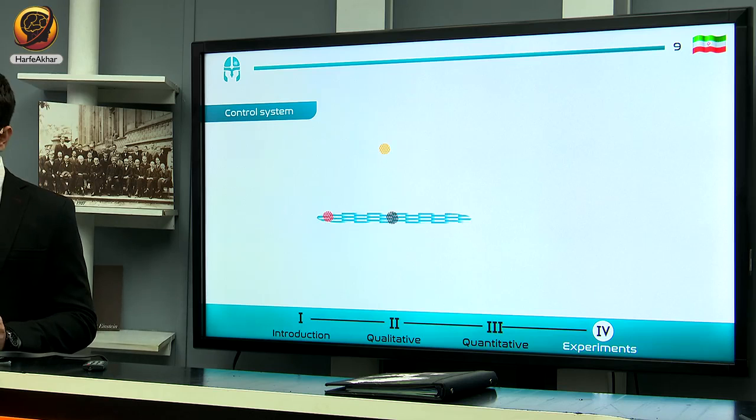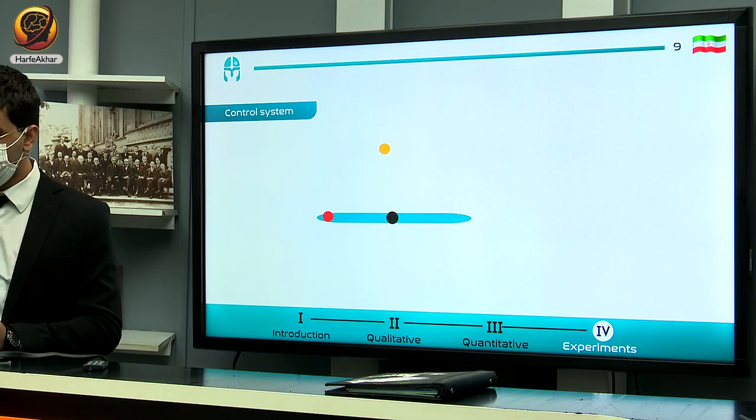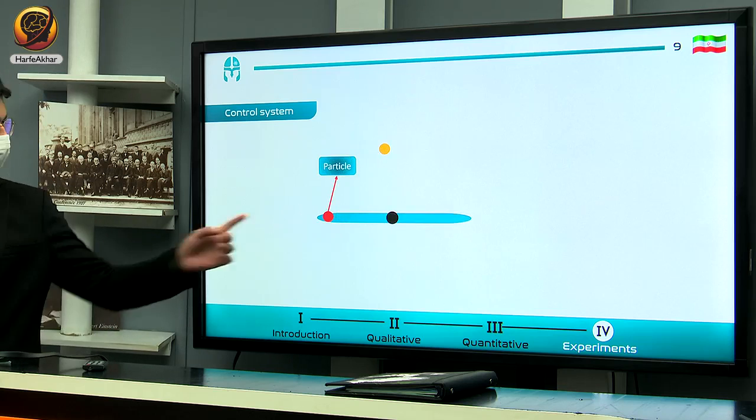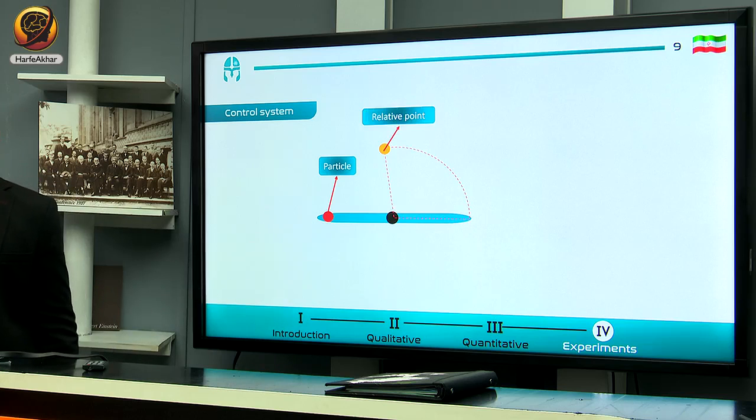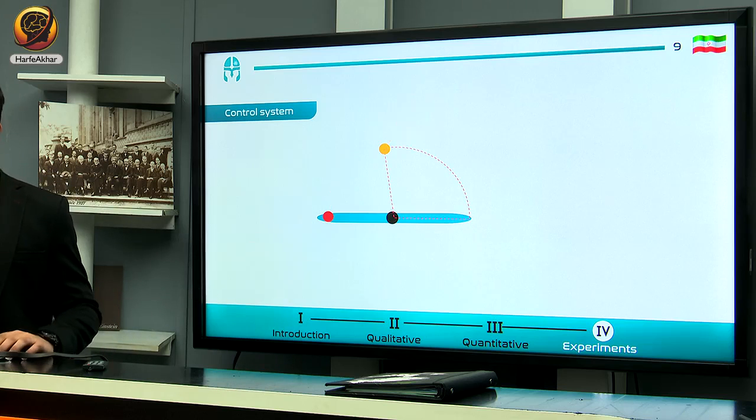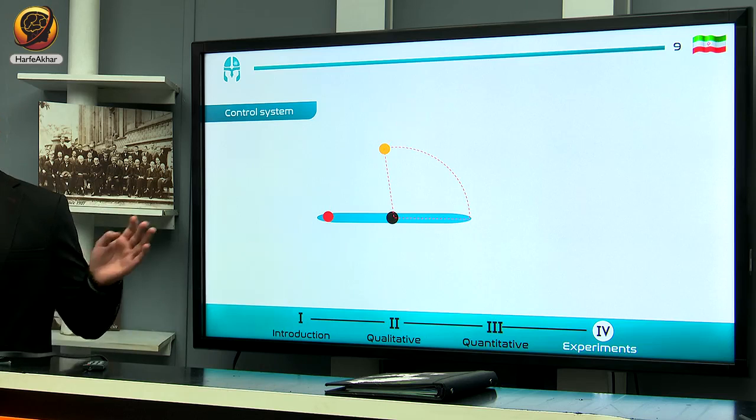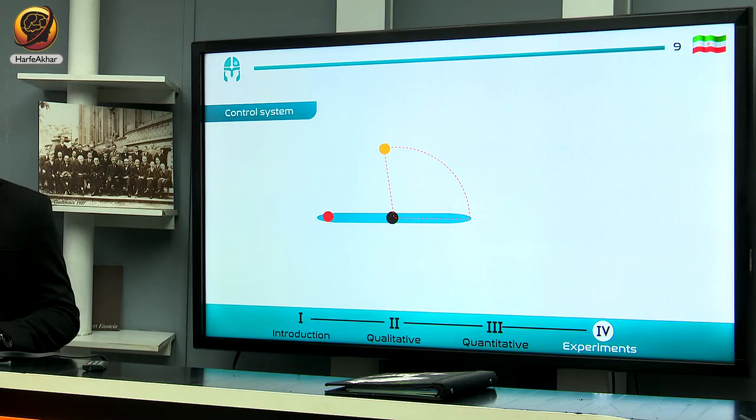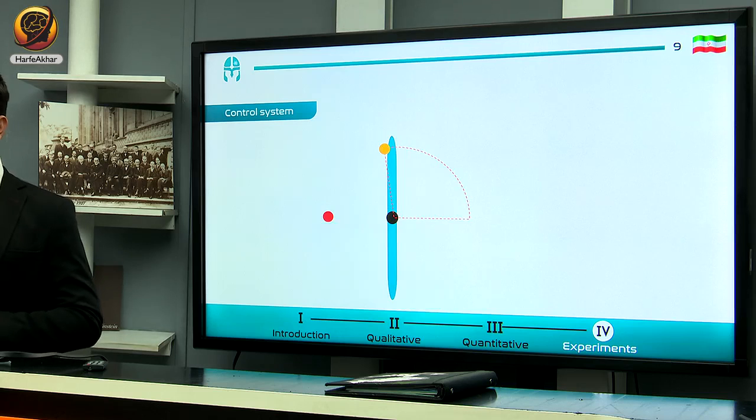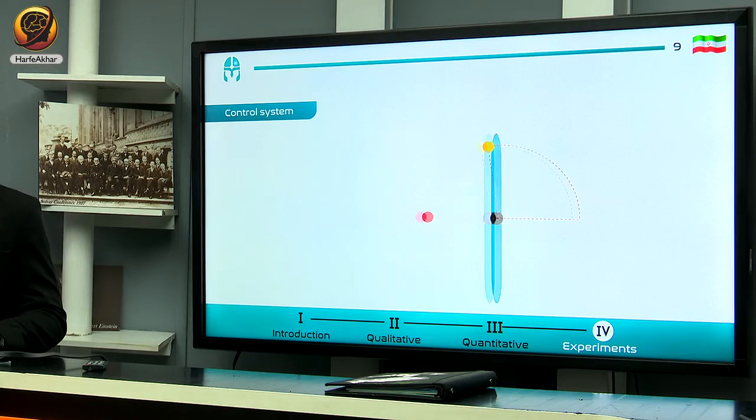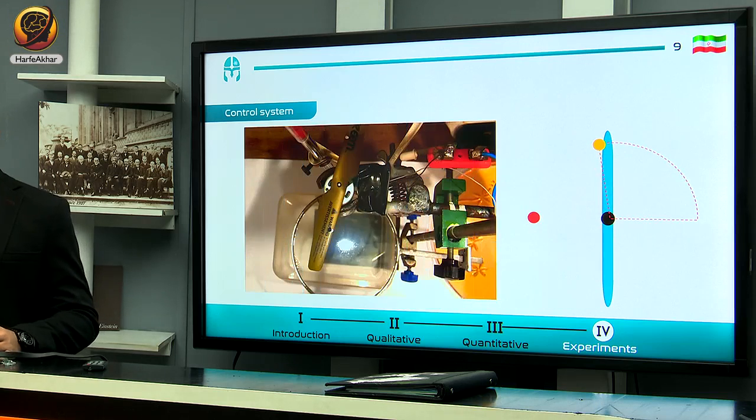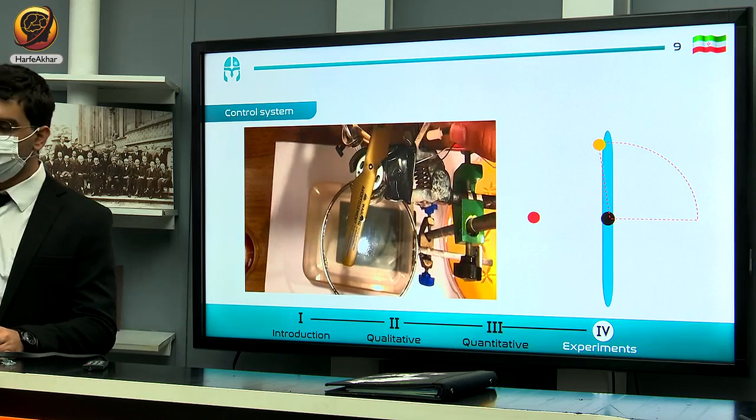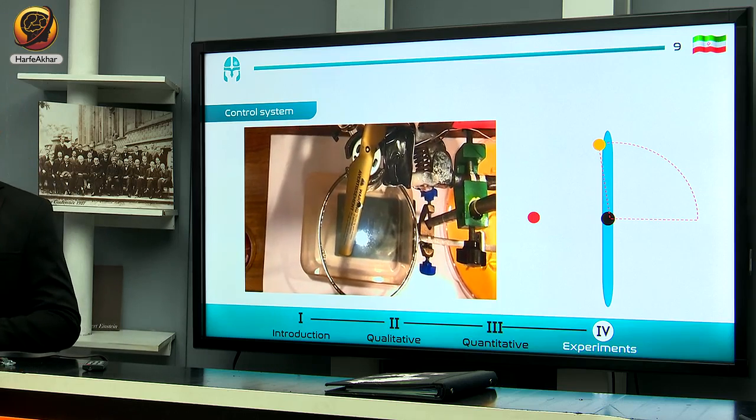And here is the ordinary format of my apparatus, where the red point is the particle and the orange point is the relative point. The distance between the head of the blade and the relative point, which we name length, is an experimental measure, and it starts from 3.8 up to 4.5 centimeters. By rotating the blade, the particle will fall. As you observed here, by turning on our control system, the particle will fall onto the soap film.